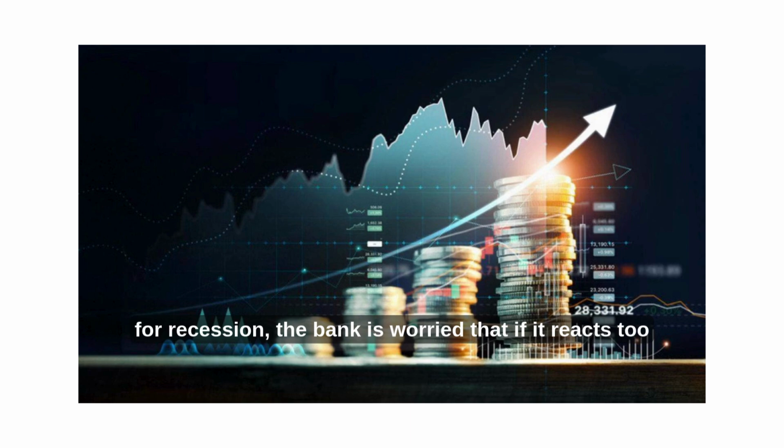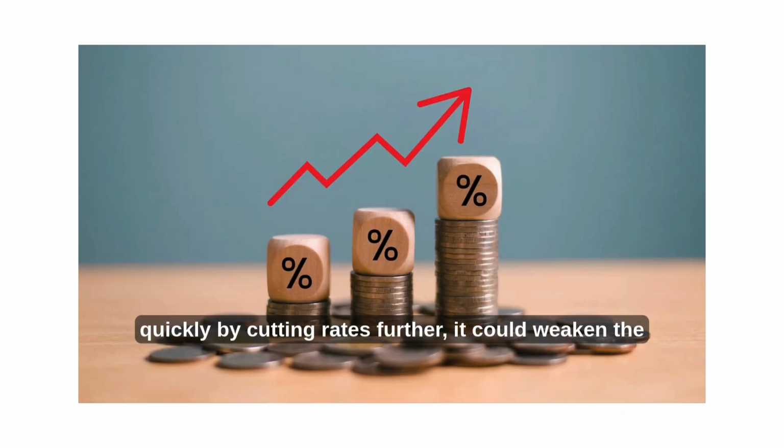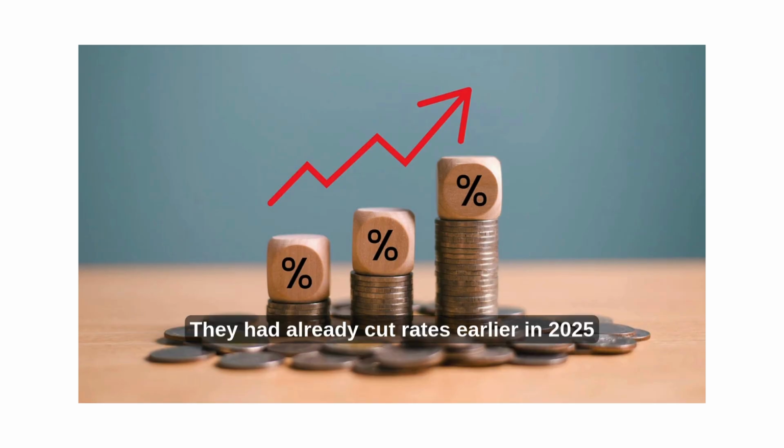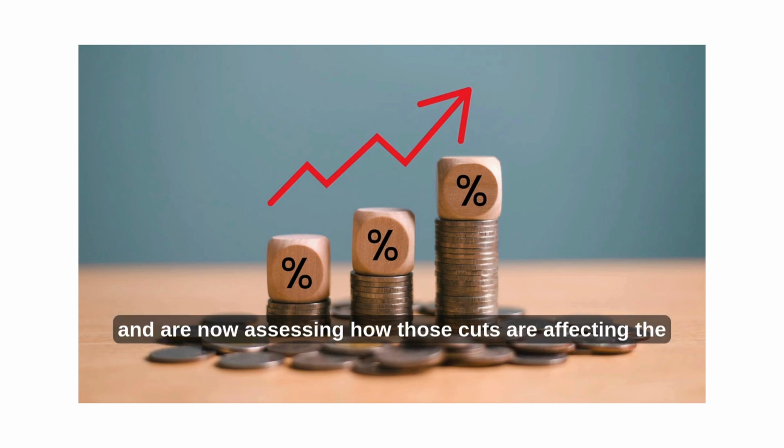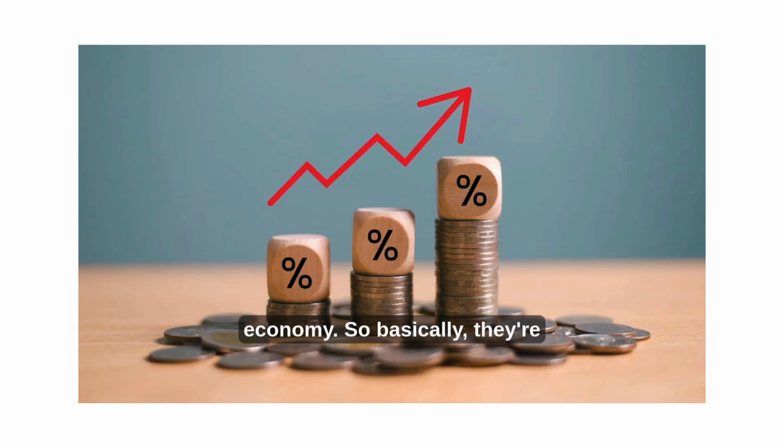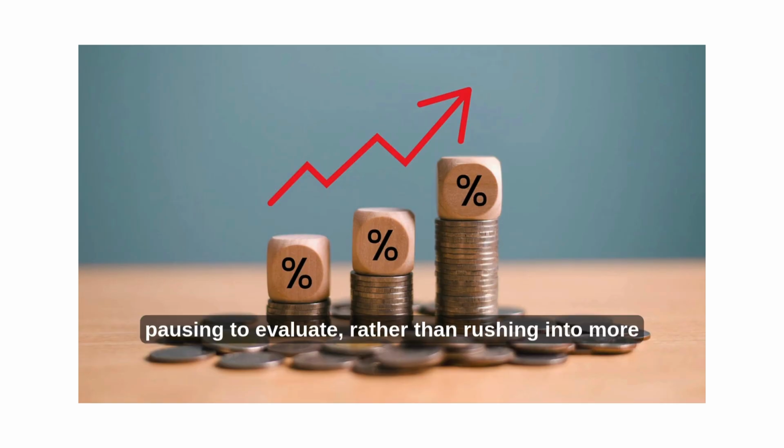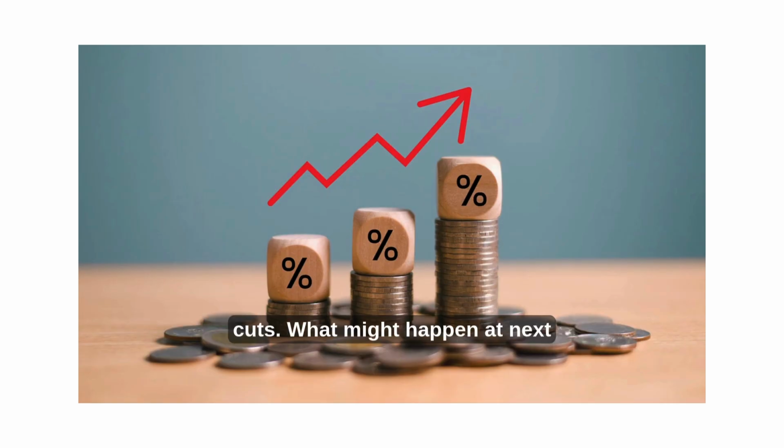Potential for recession. The bank is worried that if it reacts too quickly by cutting rates further, it could weaken the Canadian dollar or trigger inflation down the road. They had already cut rates earlier in 2025 and are now assessing how those cuts are affecting the economy. So basically, they're pausing to evaluate, rather than rushing into more cuts.